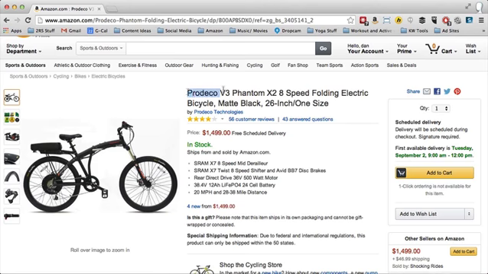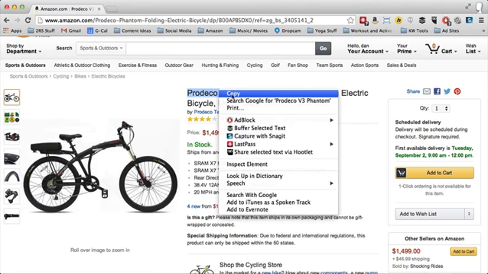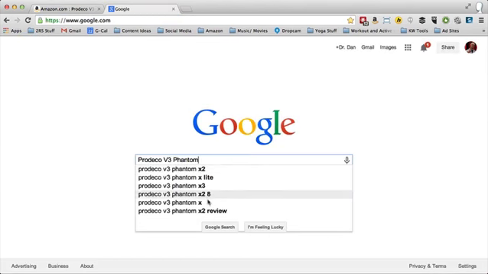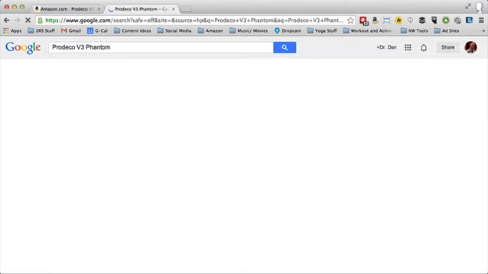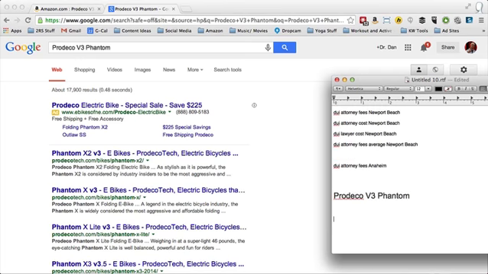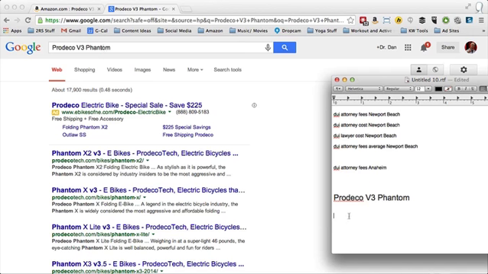So I can actually start looking. Let me go to Google right here. It's got these, the Phantoms, right? So I know those are some of the keywords that I could use here. And then I could also just do electric bike. Let me do it this way, because if I do it this way, it's going to give me a bunch of those keywords and tell me which products will pop up as well.